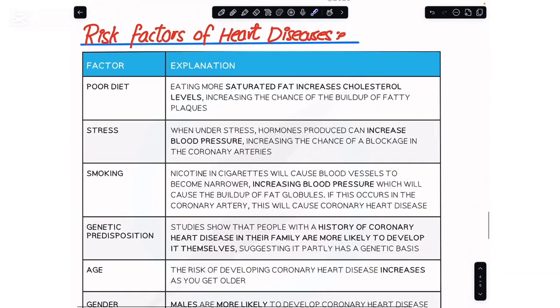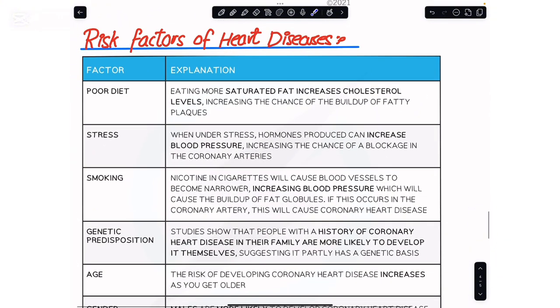Now here are some of the risk factors that we have to talk about that can enhance the chance of a person developing these cardiac diseases. The first and the most important factor is a poor diet. If you are eating a lot of animal fat like cheese and cream and stuff like that, then within the coronary arteries the plaque would develop more. It would be deposited more, and ultimately you would have a greater chance of developing heart disease. The other scenario is stress, and you may have seen in daily life that people who are overstressed die at a young age.